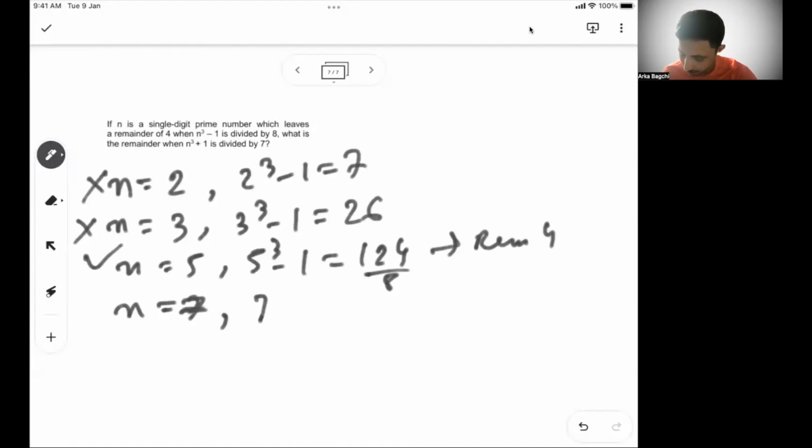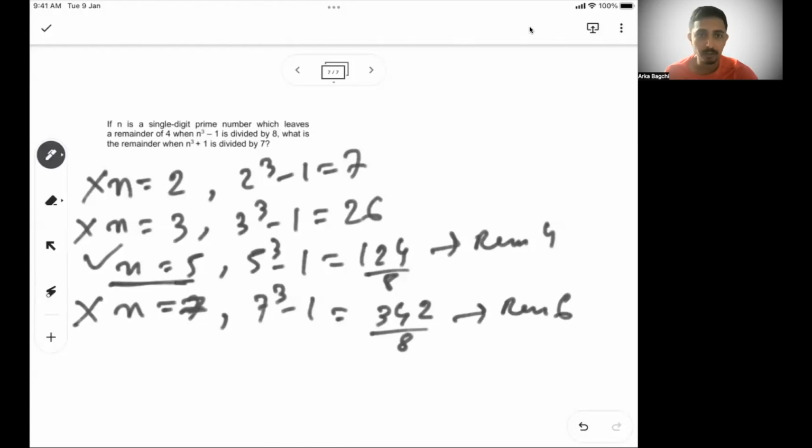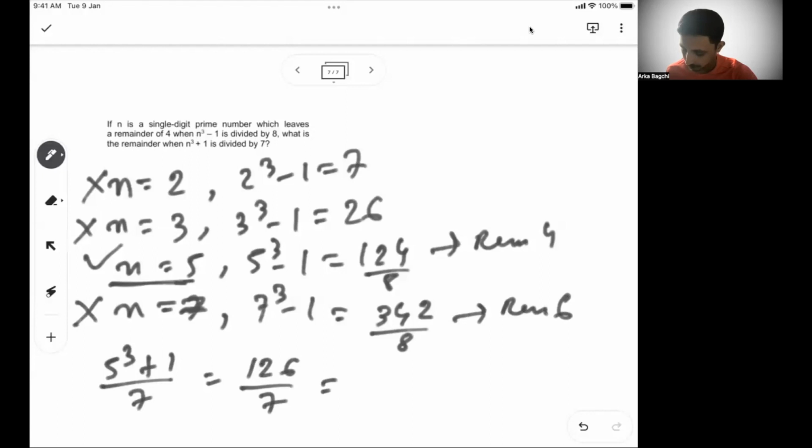Let me show you for 7 also. 7 cube minus 1 is 342 by 8. It also does not give a remainder of 4. 8 into 42 is 336, so it gives a remainder of 6. This is also not possible. So 5 is the number we are looking for. So what is the remainder when n cube plus 1 is divided by 7? n cube plus 1 means 5 cube plus 1 divided by 7. So 126 divided by 7, and it is 0 as a remainder, because this is completely divisible by 7.